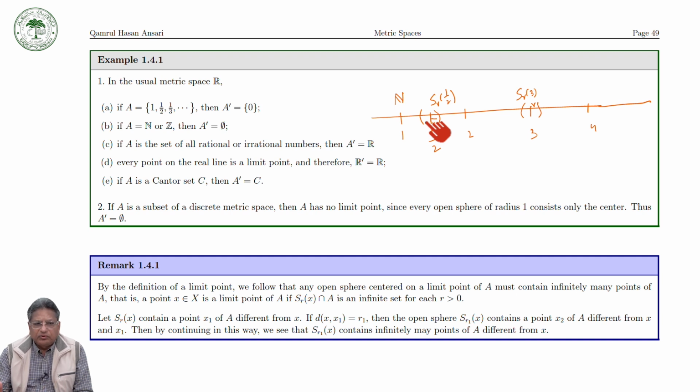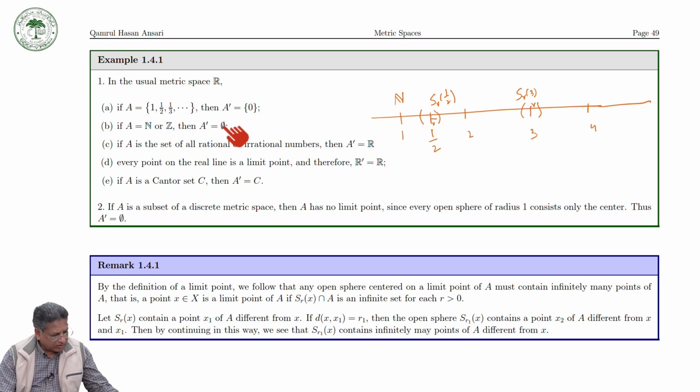Similarly, you can prove that no point on the real line is a limit point of N, or of the integers, and therefore the derived set is equal to the empty set. This way you can prove that the derived set is the empty set.